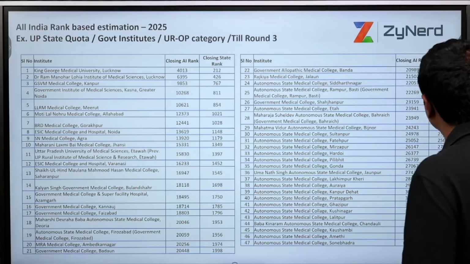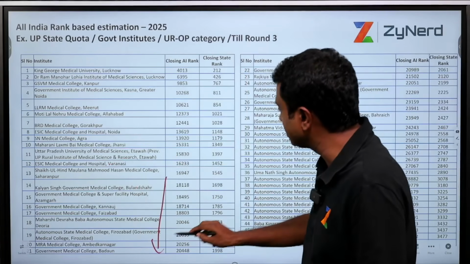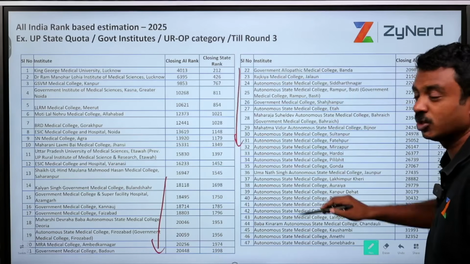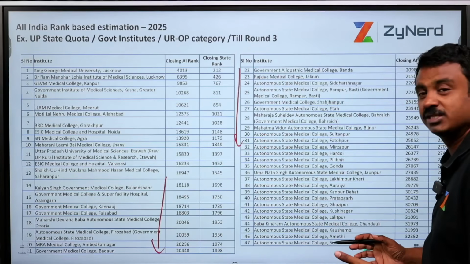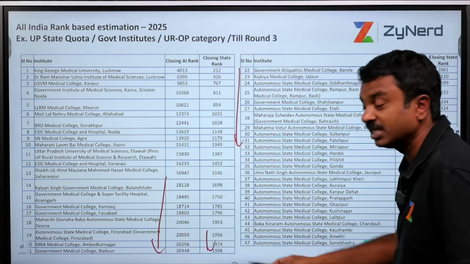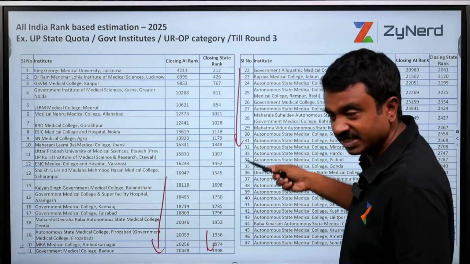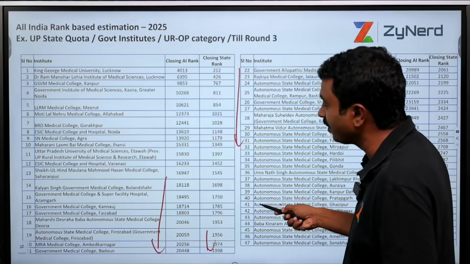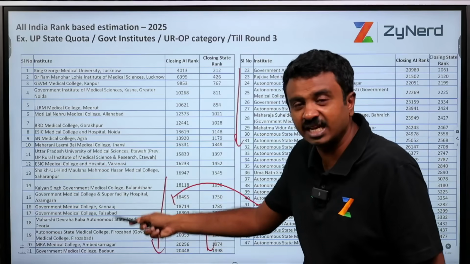Now when I enter the choice list, what will I do? I will enter these institutes for sure because this is the most possible bucket, and most of my institutes will be available for me below 20,000, is what I believe. Second, I also have a safe bucket. In case there is a lower preferred institute, I will move it here and rearrange the order.